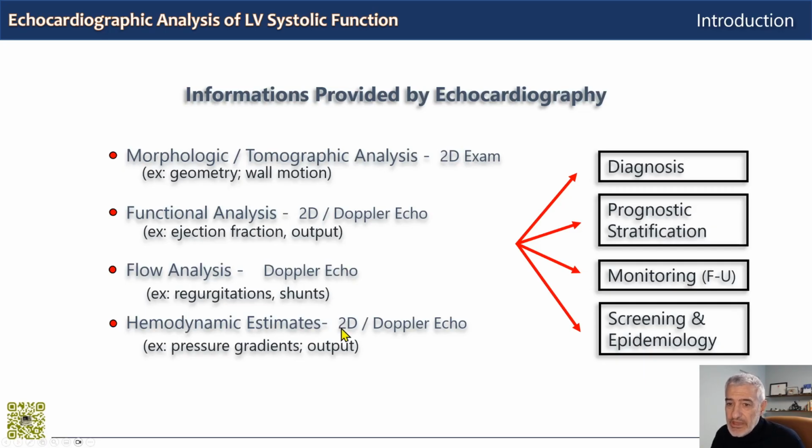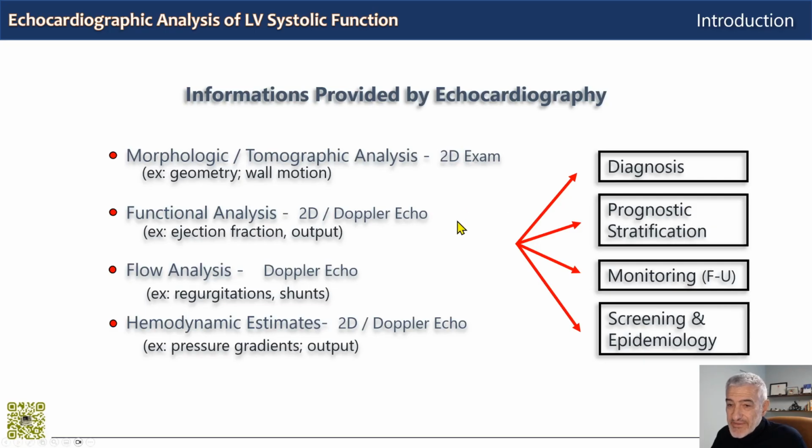And finally, we have the most sophisticated analysis, non-invasive hemodynamics, which allow us to estimate pressure gradients and possibly also absolute pressures within the cardiac chambers, and for example, pulmonary systolic pressure and pulmonary wedge pressure.